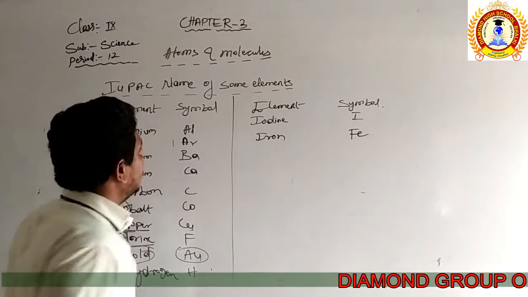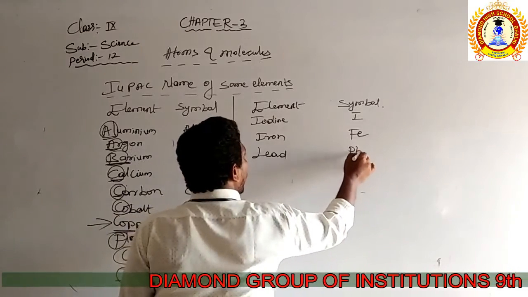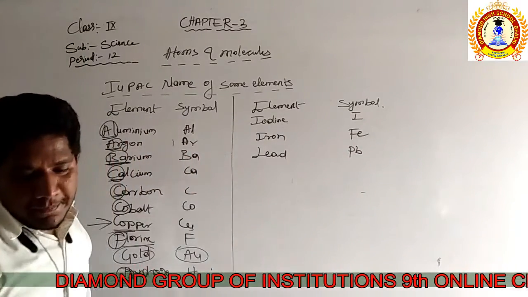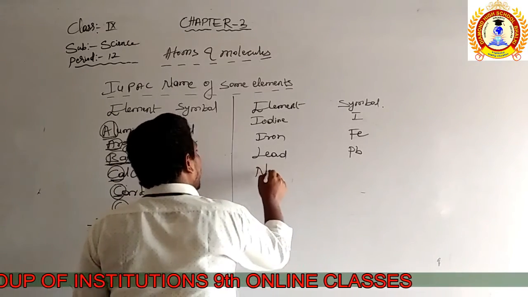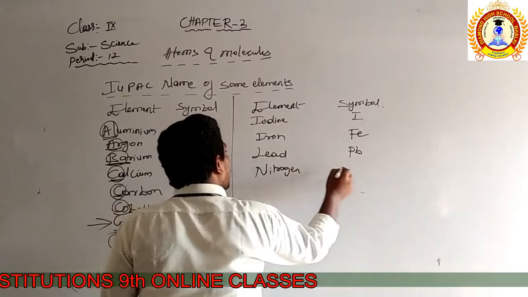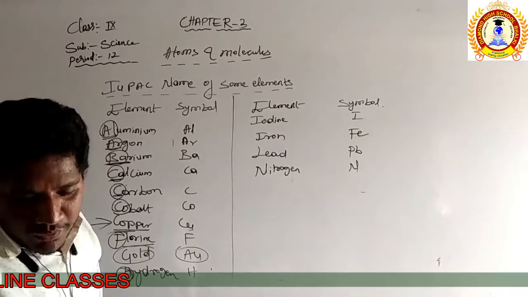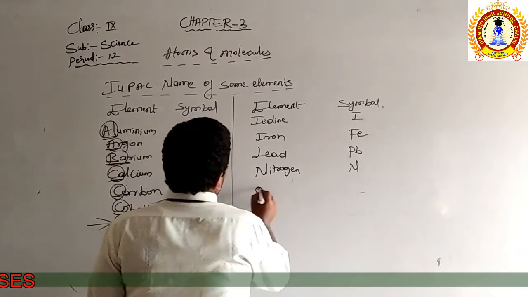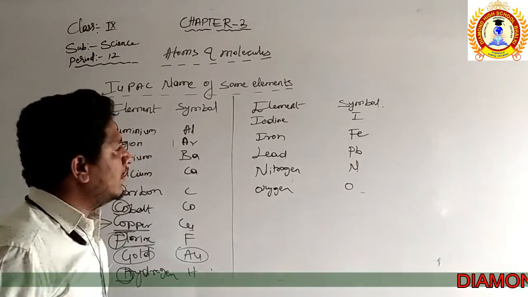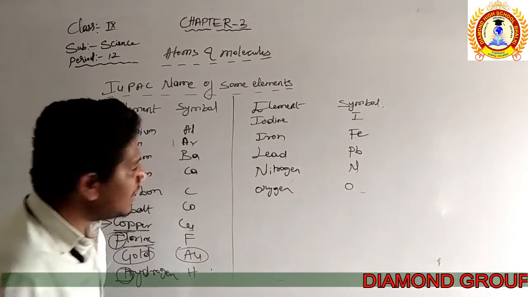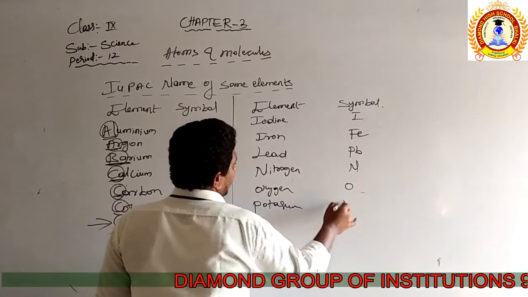Then lead. Name of the element is lead. Lead is Pb. Right. Then nitrogen. The element name is nitrogen. Nitrogen is represented by N, the first letter of the element. Then oxygen. Oxygen is represented by O. We already know these, we are very familiar with all these symbols. Potassium. Potassium is represented by K.